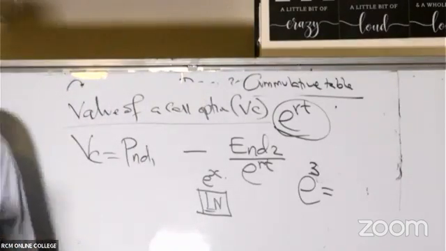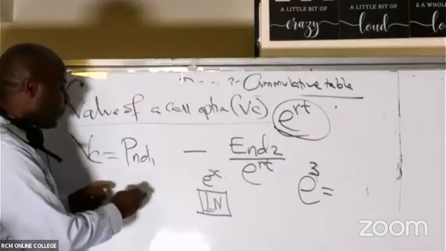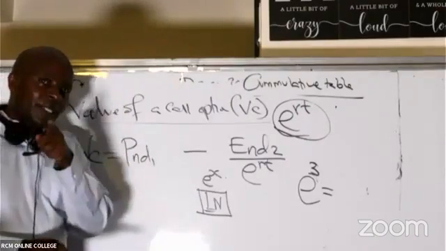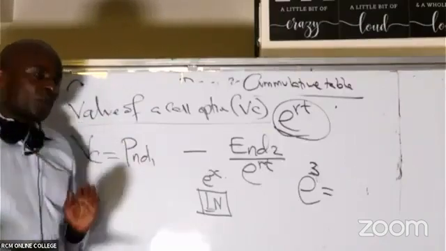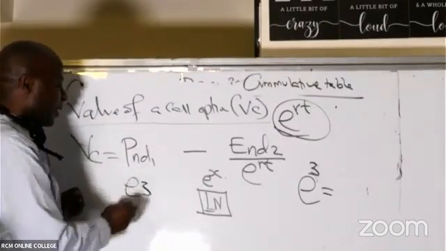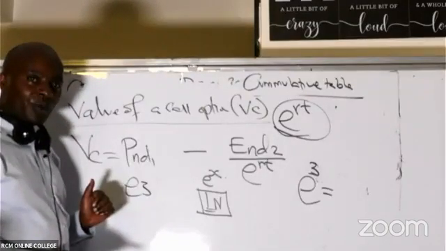If it is yellow, ladies and gentlemen, then that e raised to x, which is in yellow, has already been raised. Don't raise again. If you try raising again, you'll get all the errors in this world. So in this case, you come and say e3. It's like you're just writing 3 by the side. Don't raise. And then you say equals.